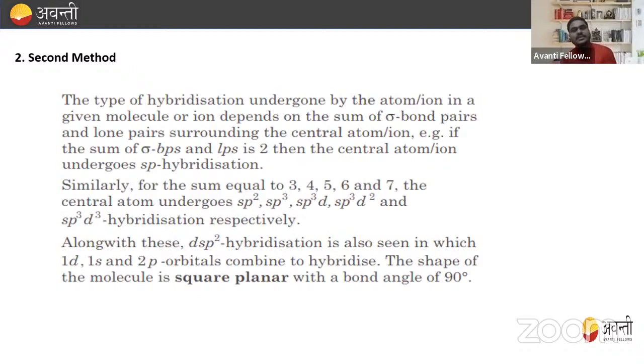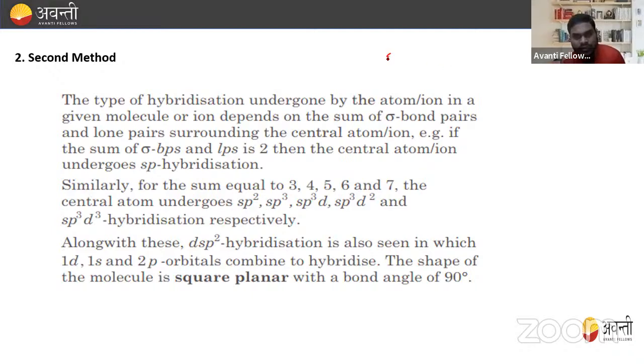Right? Let's see the second method. So what is the second method here? The second method is that the type of hybridization undergone by the atom or ion in the given molecule or ion depends on the sum of the sigma bond pairs and the lone pairs. So this one is very important.